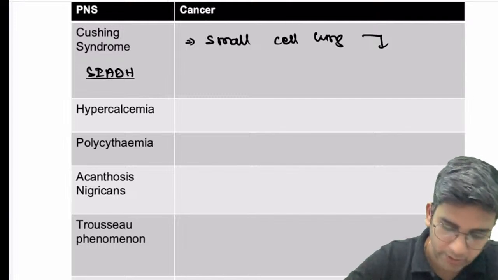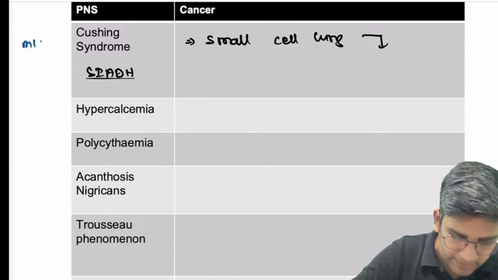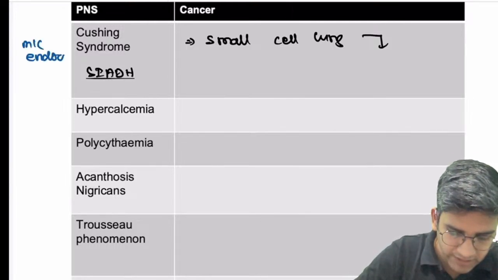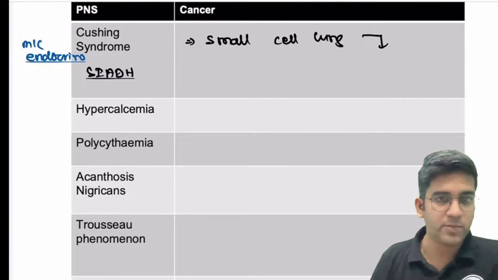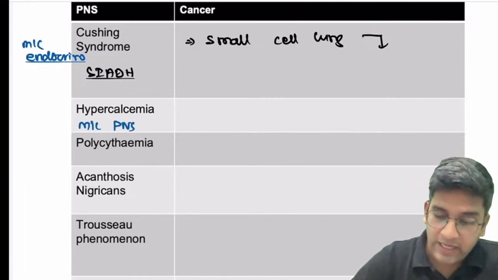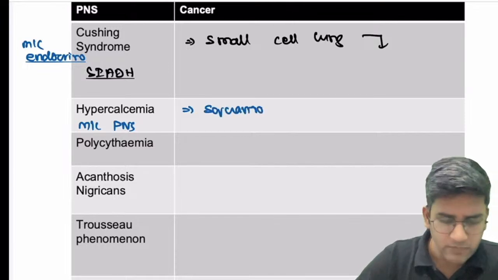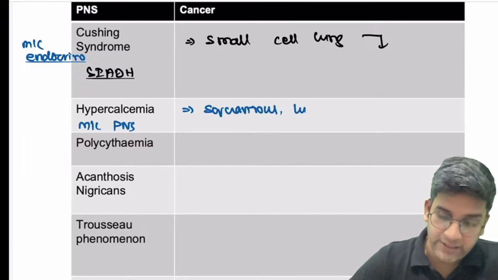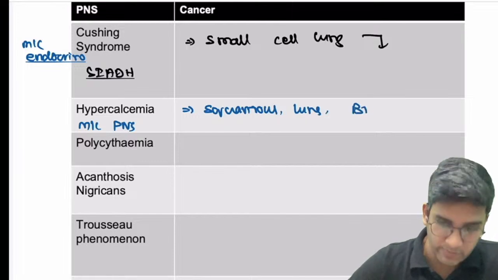Okay. Cushing's is undoubtedly the most common endocrinopathy which can be seen in a paraneoplastic syndrome, and this is undoubtedly the most common paraneoplastic syndrome. Hypercalcemia can be seen in squamous cell carcinoma of lung. Okay. Again, it can also be seen in breast cancer.